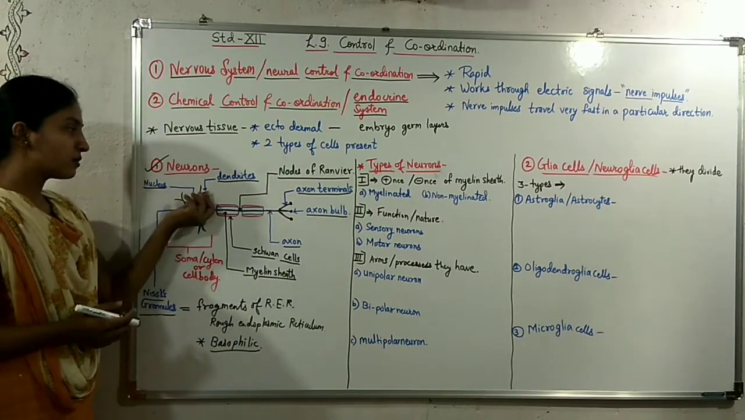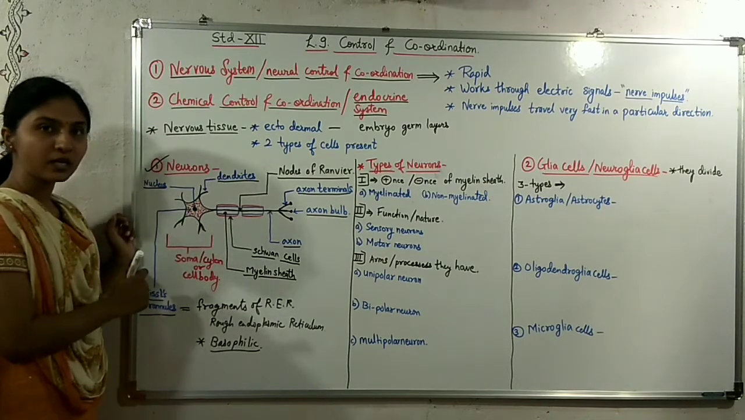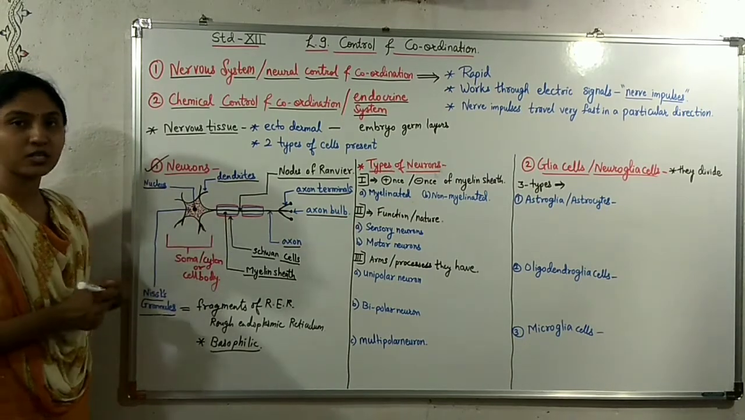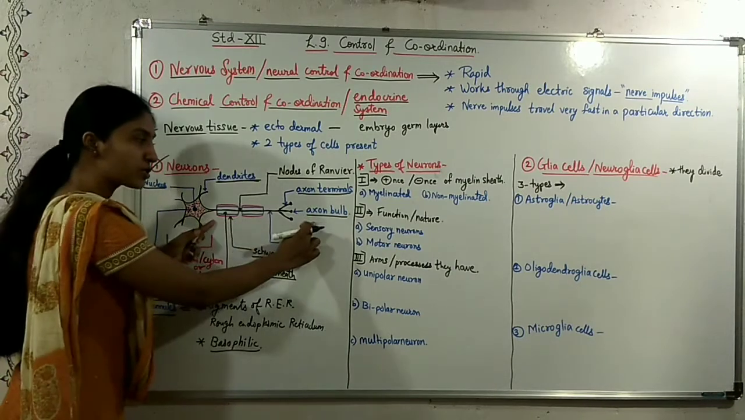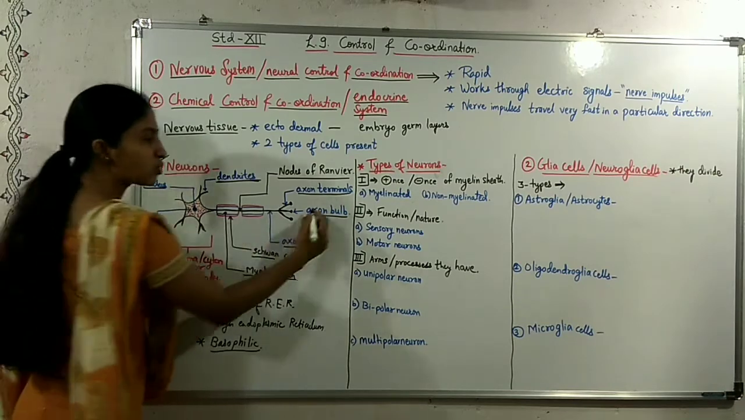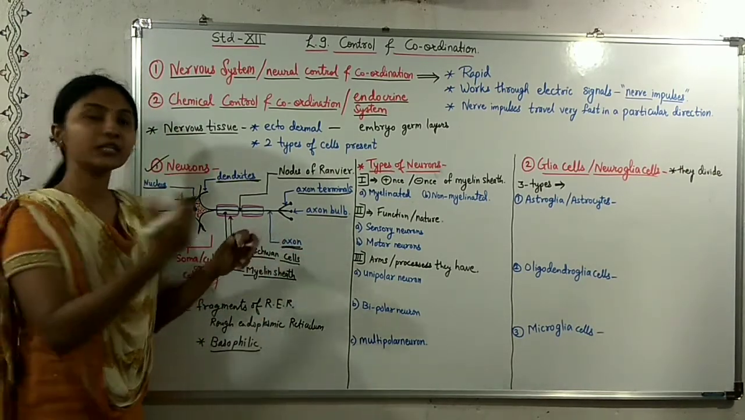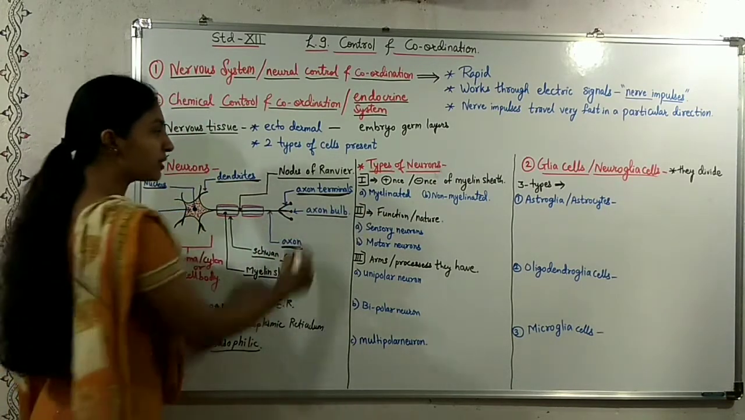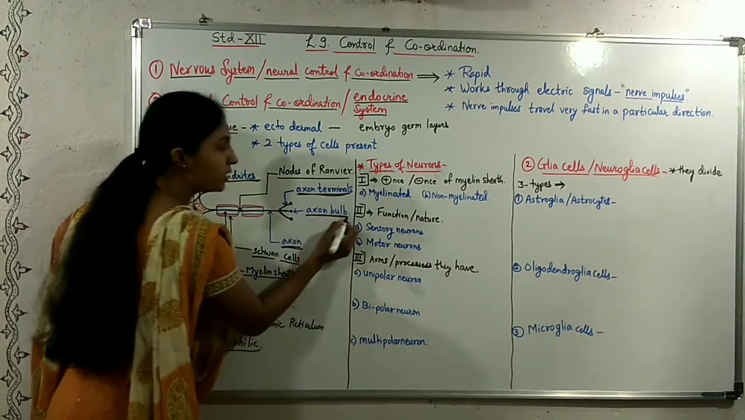Now, there are thread-like structures which arise from different parts of the cell body, and those are called dendrites. A long thread-like structure arises from one end of the cell body, and that is called the axon. This axon ends in terminals, called axon terminals. And these terminals have bulb-like structures, called axon bulbs.